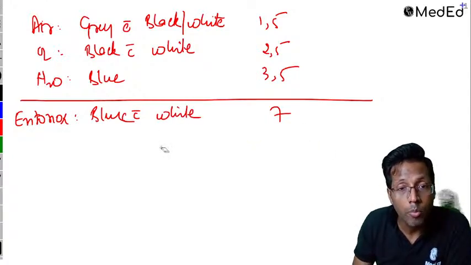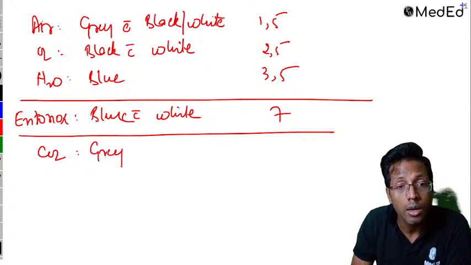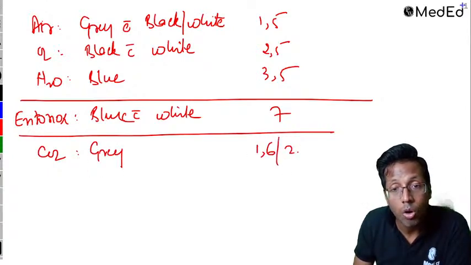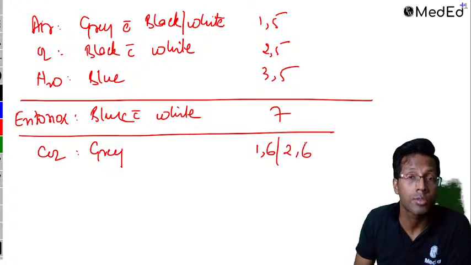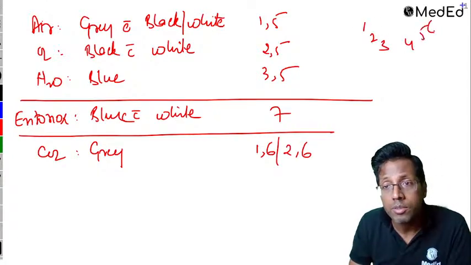So these 4 become very important, and the last one that you people need to remember before the exam is carbon dioxide. Gray in color, and the number is 16 or 26. That depends on the percentage of oxygen. So how are these numbers given? 1, 2, 3, 4, 5, 6 and 7.